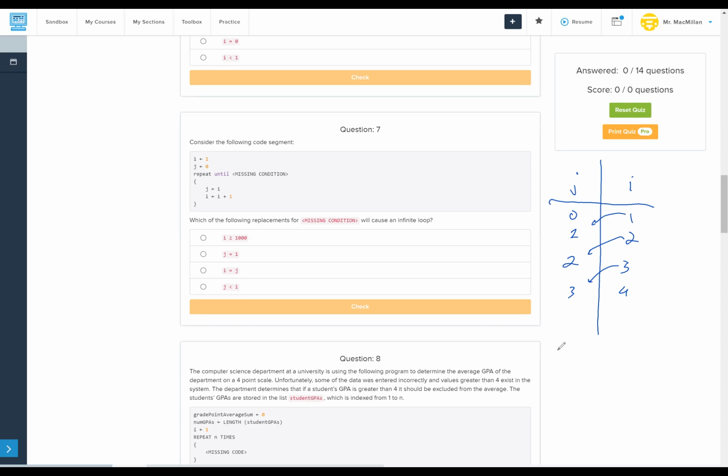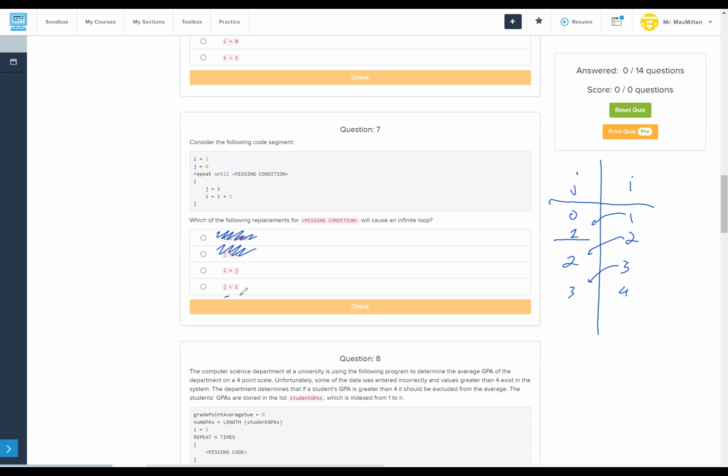Which of the following replacements will cause an infinite loop? I greater than or equal to 1,000. I think if we keep going, I will eventually hit 1,000, so that won't cause an infinite loop. Until j equals 1? J equals 1 right here, so that won't happen.